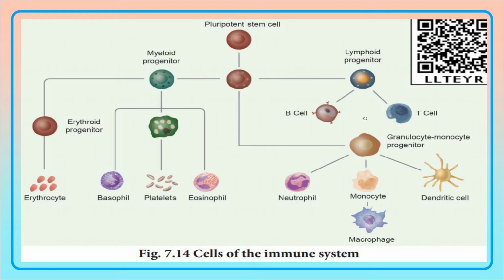Here the lymphoid progenitor will produce the B lymphocytes and the T lymphocytes, and the granulocyte monocyte progenitor will produce neutrophil, monocytes and the dendritic cells. The monocytes will become the macrophage cells. So macrophage and the dendritic cells are produced from the granulocyte monocyte progenitor.